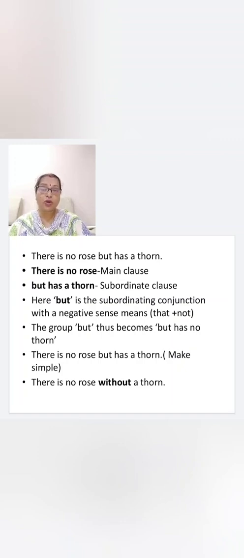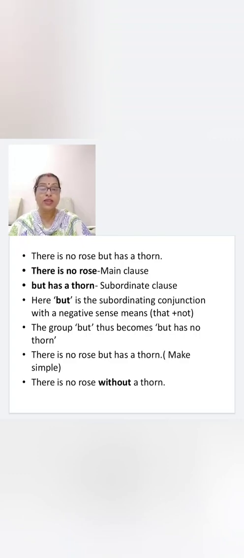But has a thorn is the subordinate clause. Here, but is the subordinating conjunction with a negative sense, meaning that not. Don't confuse it with a compound sentence. Here it is used in a negative sense.